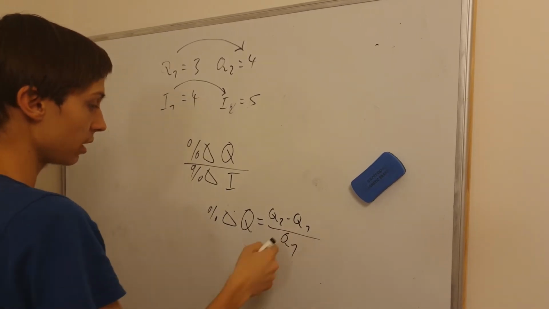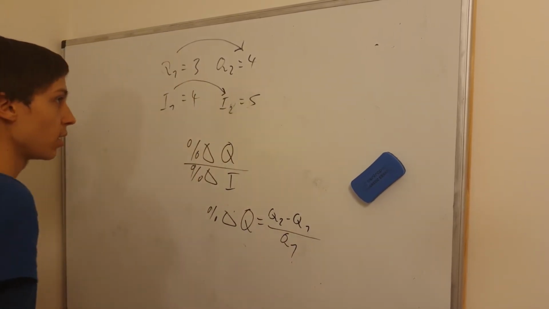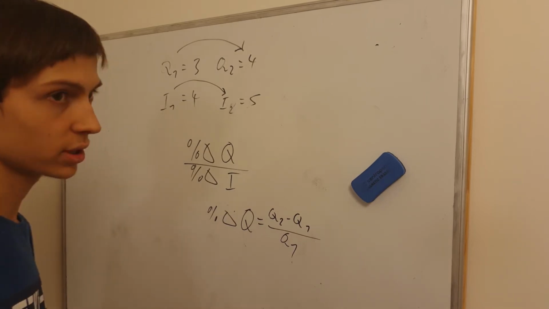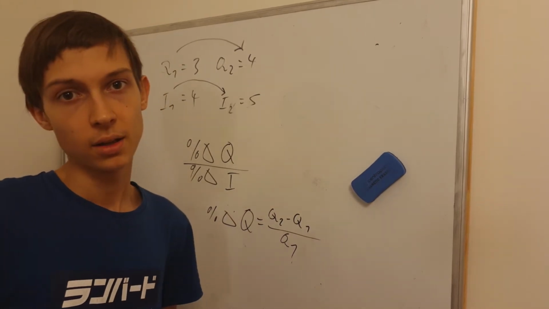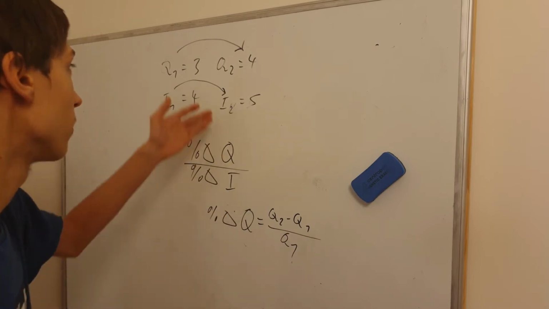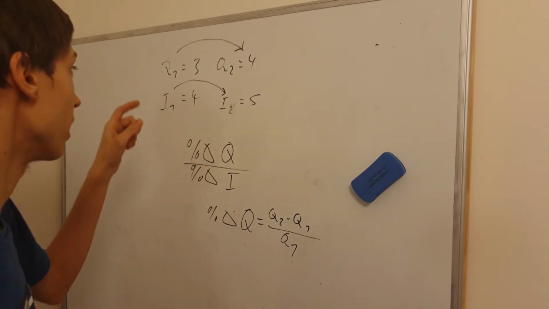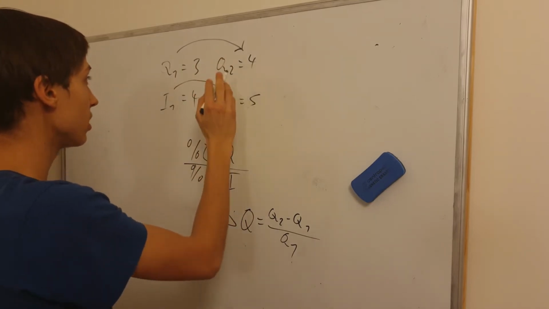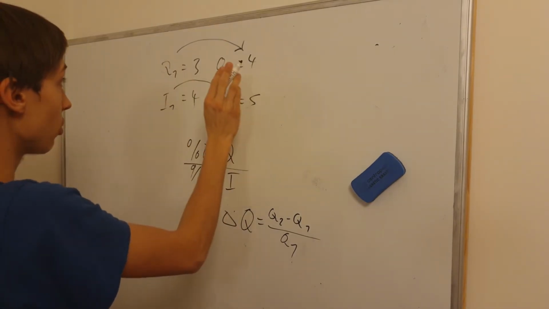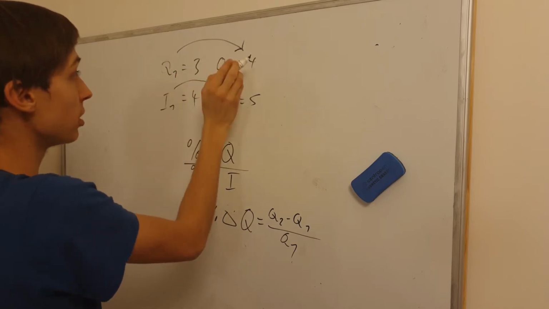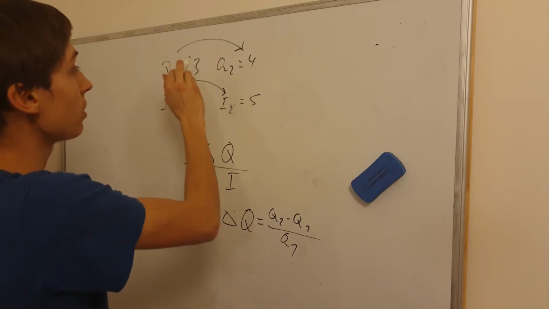You can put it into a ratio with the initial value, you can also put it in a ratio with the midpoint, and then it depends, because there are actually two definitions for the percentage change in quantity. You can get it either by the difference in quantities over the initial quantity or the difference in quantities over the midpoint between these two. In this case it would be over 3.5.